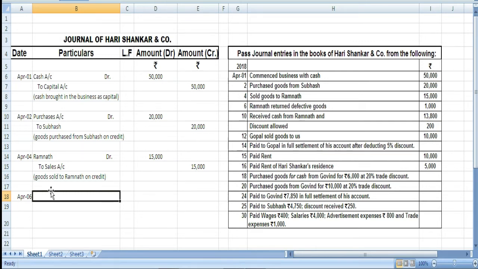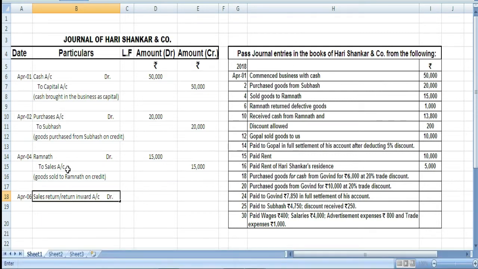So here when defective goods are returned from the person whom we have sold, we will write here sales return or other name is return inward account. Okay, you can write any one, sales return or return inward account, and this will be debited.